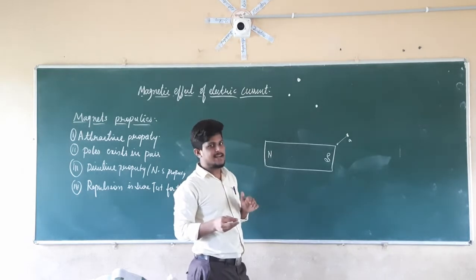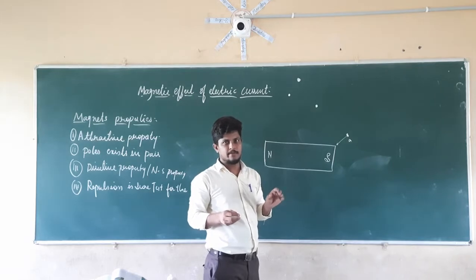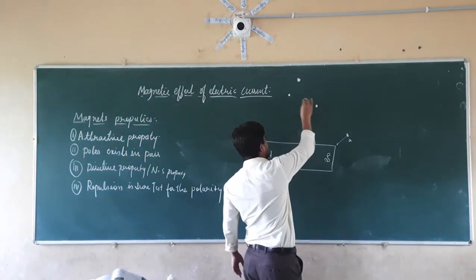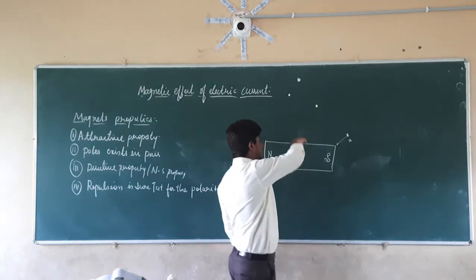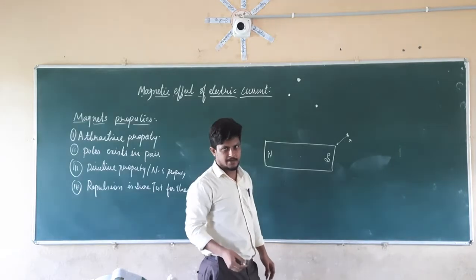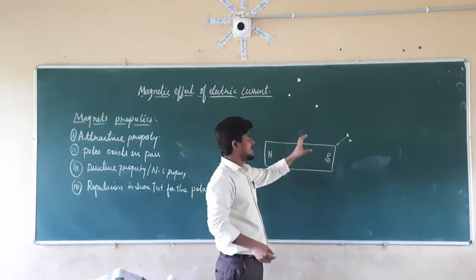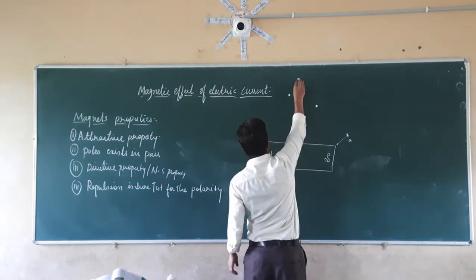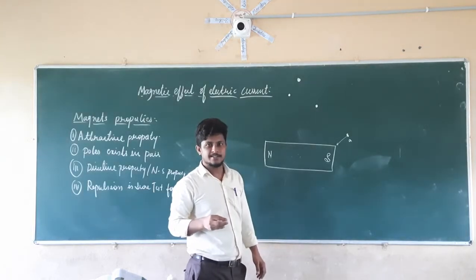So why is it attracting? It is because of the magnet. This magnet is exerting an attractive force on the iron filings or iron nail. Because of that, the iron nail is coming closer to the magnet. Right? If it is exerting force on the iron nail, why is it not exerting the force on the iron nail here?